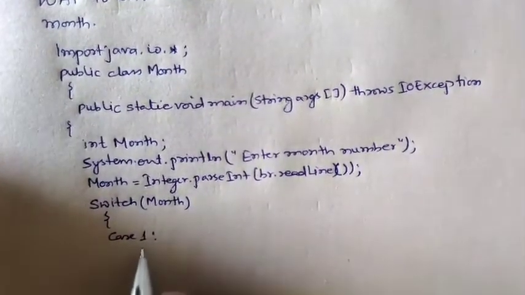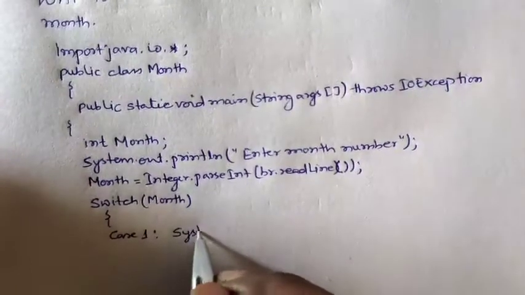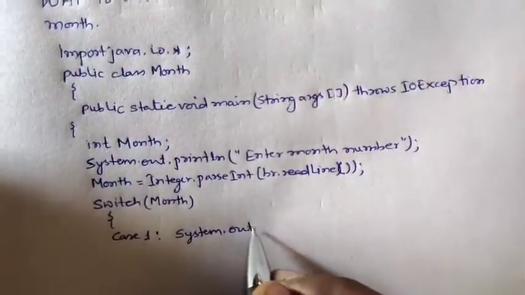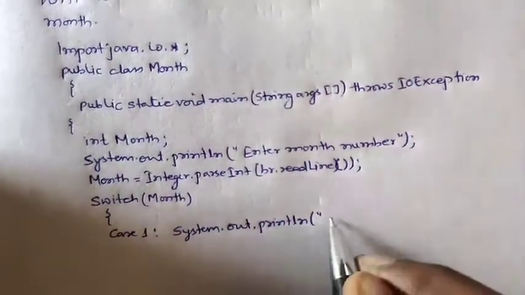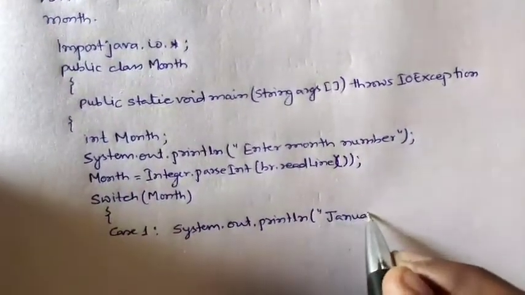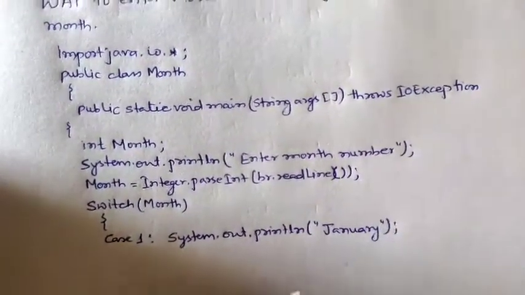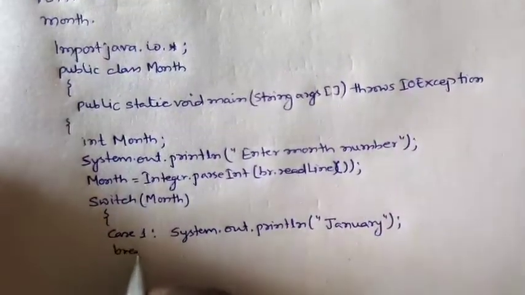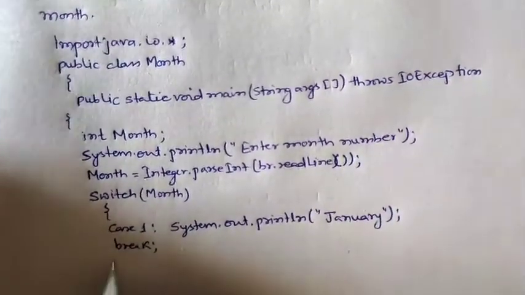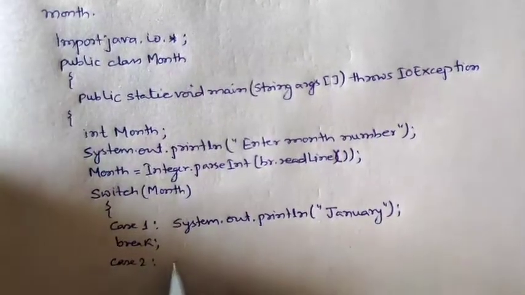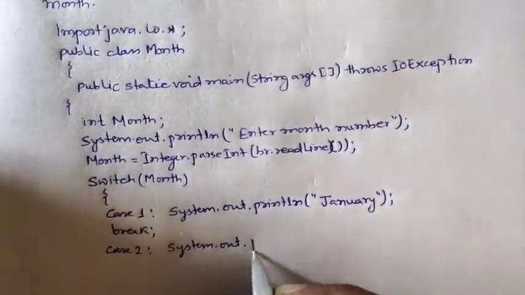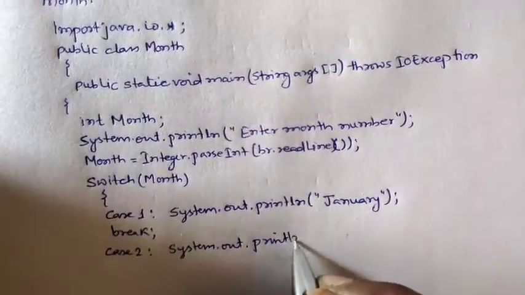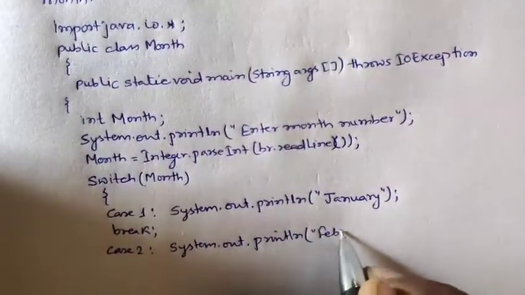We will write a print statement, System.out.println, and we will write the month name January, and after providing it we will give break. Then case 2, same thing, System.out.println February.